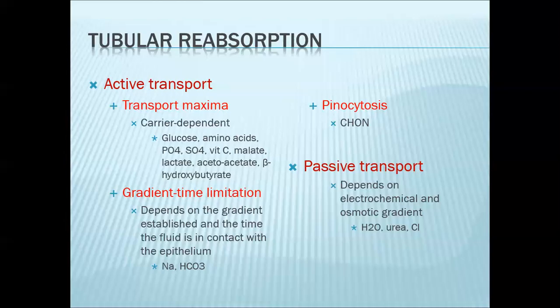For example, when the filtrate flows very slowly through the tubules, this will give time for your sodium transporters to pick up sodium. Of course, if you have more time, then the tubular cell will reabsorb more sodium. So this is your gradient time limitation.